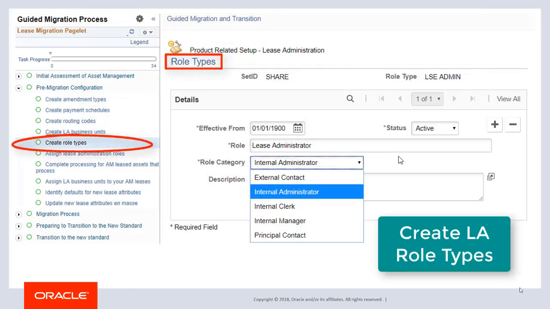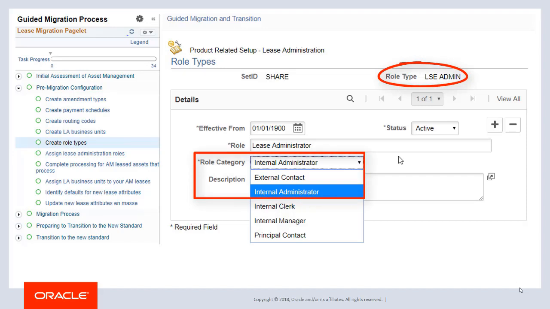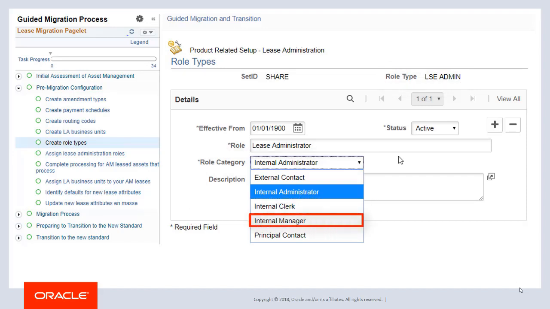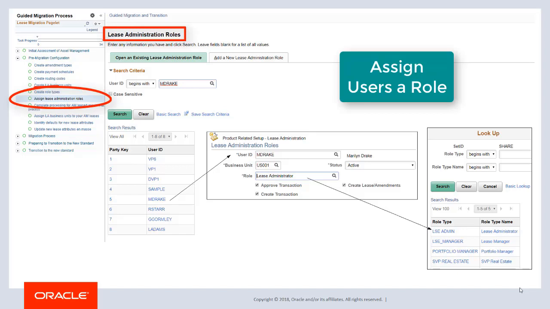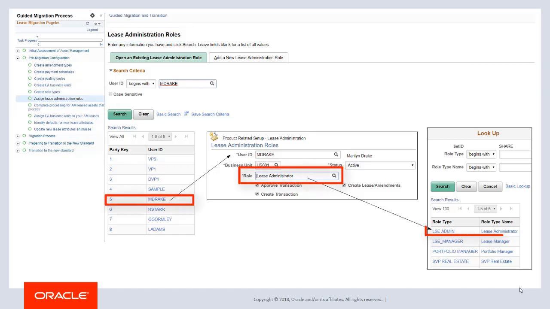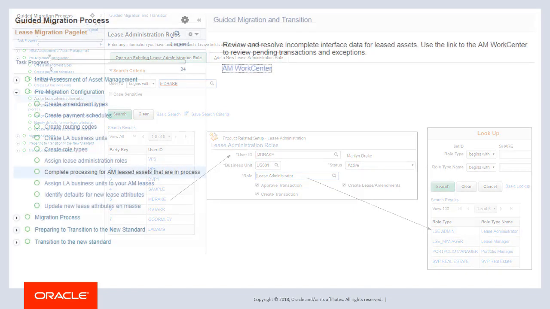Use the Role Types page to create role types in LA. At minimum, you should create 2 new role types, one with a role category for Internal Administrator and one with a role category for Internal Manager. Use the Lease Administration Roles page to assign roles to your users. Assign the Internal Administrator role to Lease Administrators and assign the Internal Manager role to Portfolio Managers.